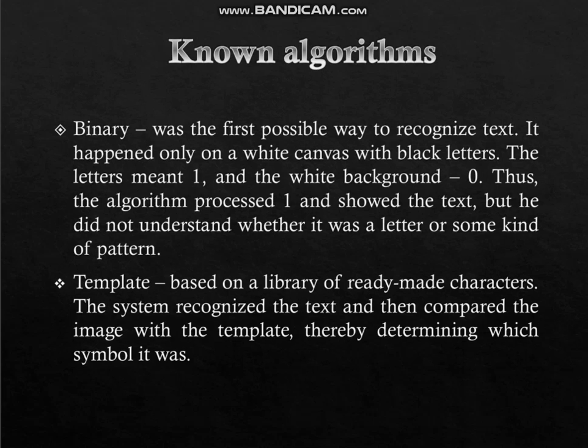Binary recognition was the first possible way to recognize text. It happened only on white canvas with black letters. The letters mean 1 and the white background 0. The algorithm processed once and showed the text, but it didn't understand whether it was a letter or some kind of pattern. The template algorithm is based on a library of ready-made characters. The system recognized the text and then compared the image with the template, thereby determining which symbol it was.